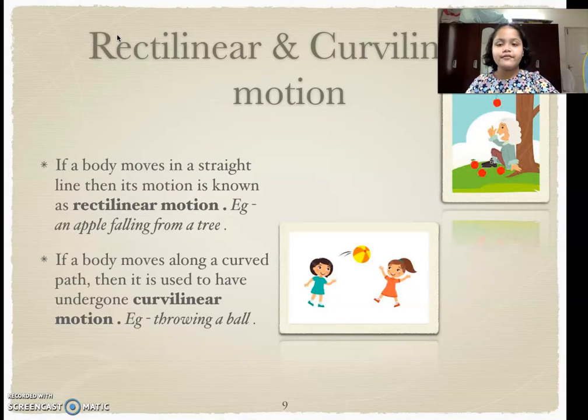Now if a body moves in a straight line, its motion is known as rectilinear motion. Like an apple falling from a tree, and we are walking in a straight line. And if a body moves along a curved path, it is said to undergo curvilinear motion. For example, throwing a ball. Like I threw a ball and it went like this in a curved pattern. That is known as curvilinear motion.